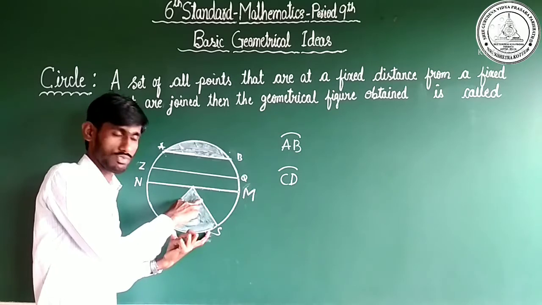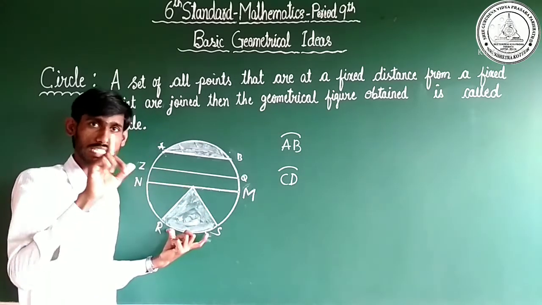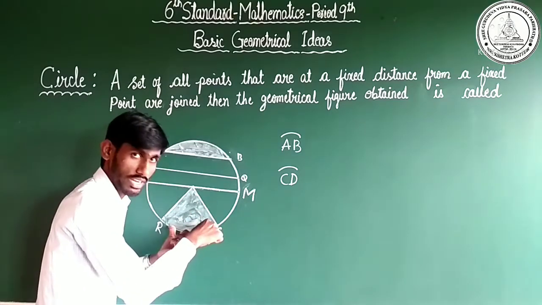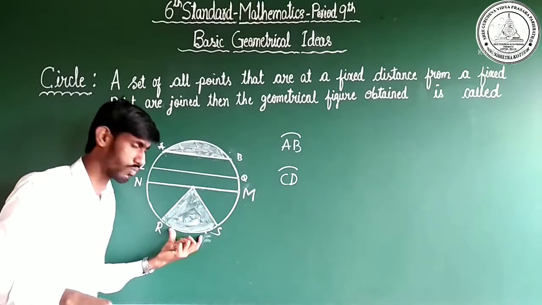Two radii. Observe here. If we call one, that is a radius. Radii is nothing but more than one. See, this is also a radius. This is also a radius. Here two radii and also one arc.